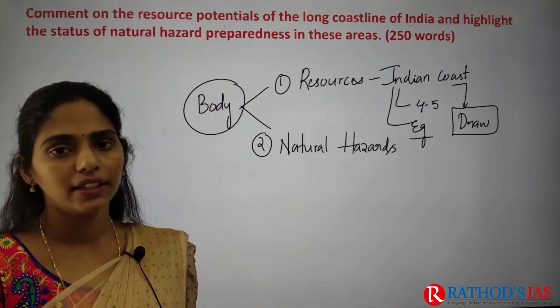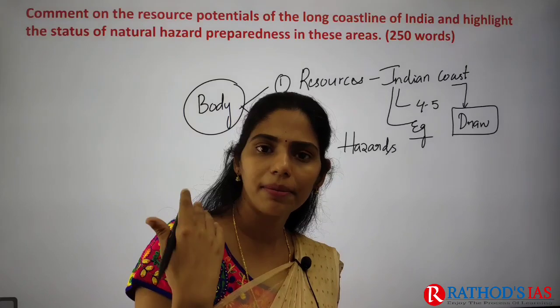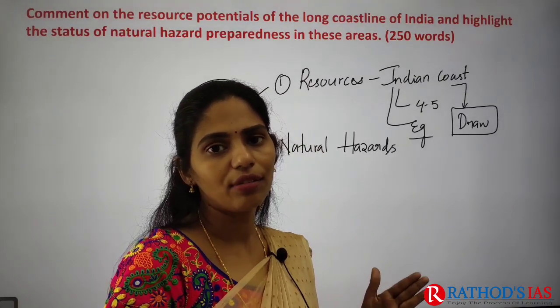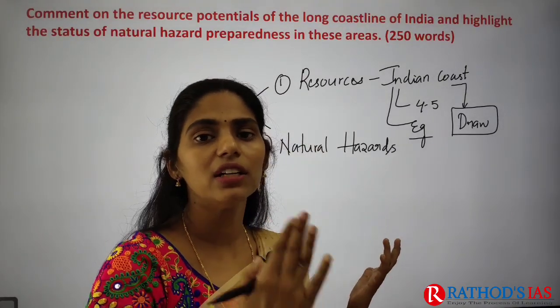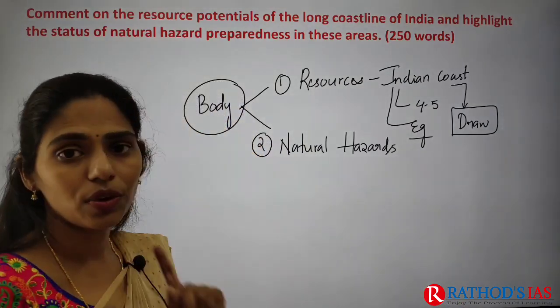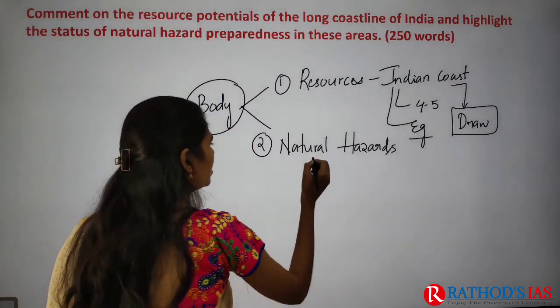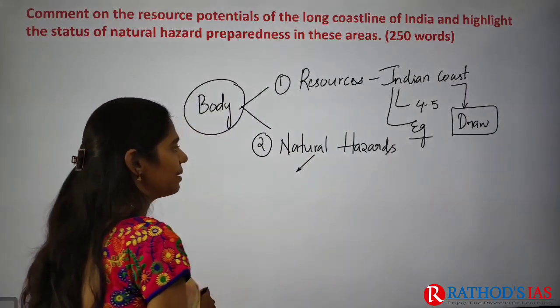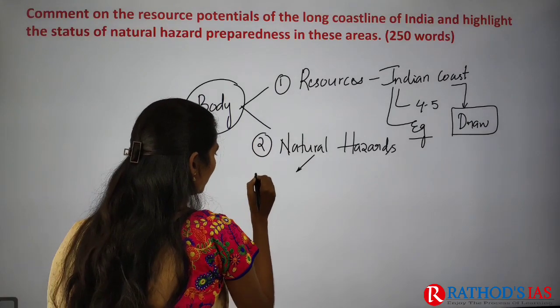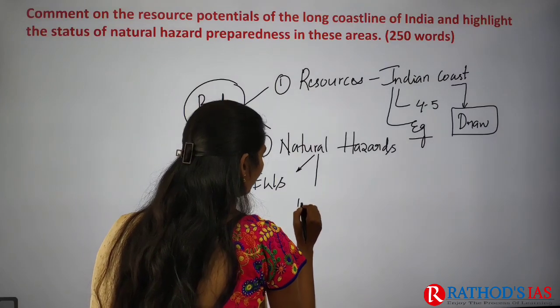There is interconnectedness. Because of this, while you are reading current affairs or practicing answers, you have to practice in such a way that you are interconnecting the issues with other subjects. Okay. This is very clear with this year's UPSC mains. So in this natural hazard preparedness, we have the early warning system. Here we have INCOIS.